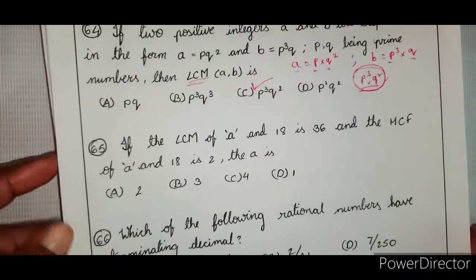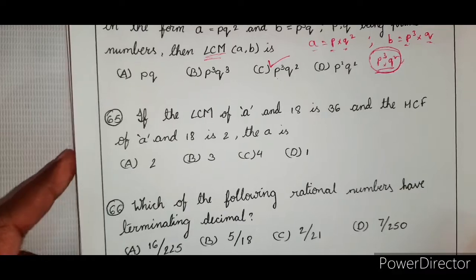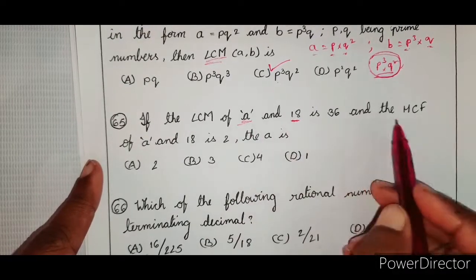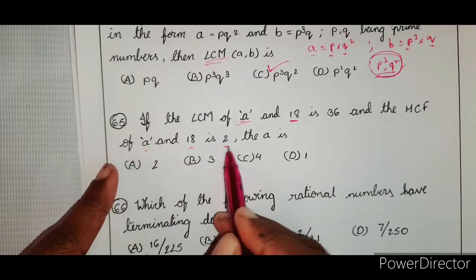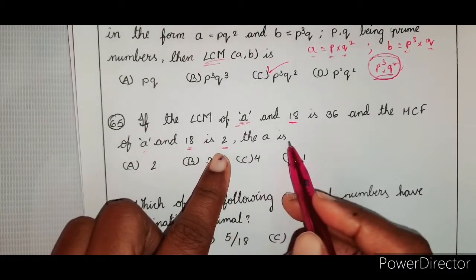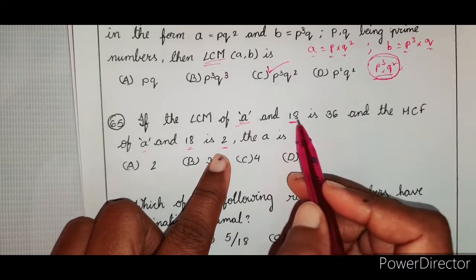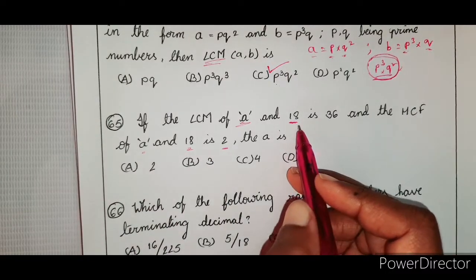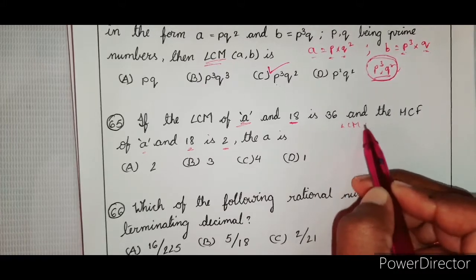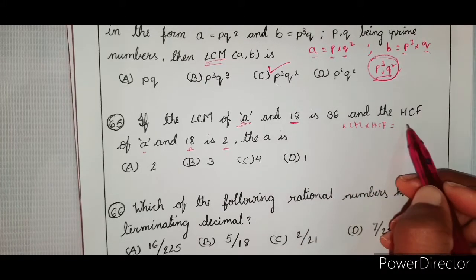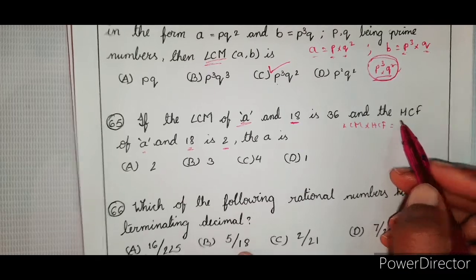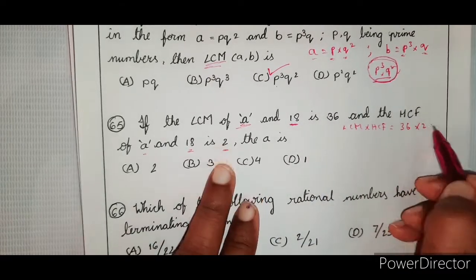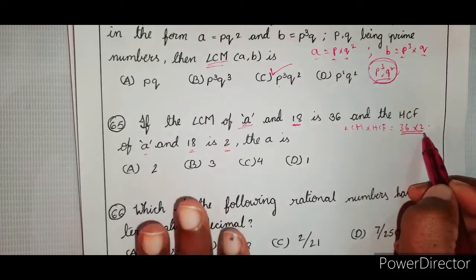So if the LCM of a and 18 is 36, right? So a and another number is known and HCF of a and 18 is 2. Then a is, see, I already said, right, LCM into HCF is equal to product of two numbers. Right? LCM is given as 36, HCF is 2. 36 into 2 is the number given.